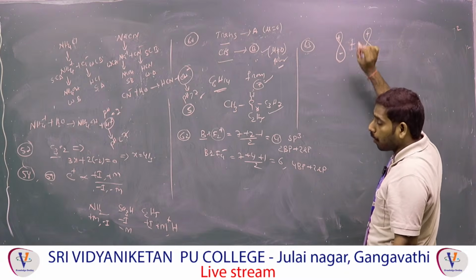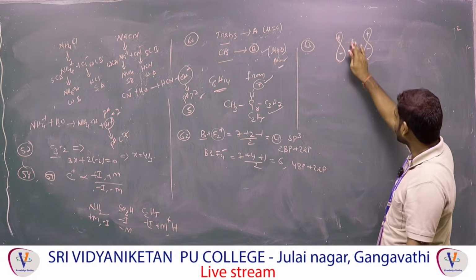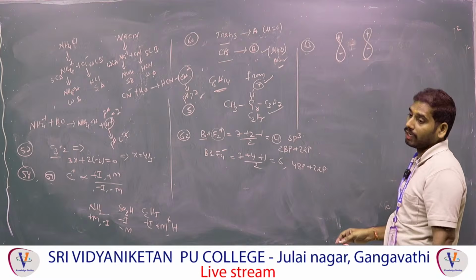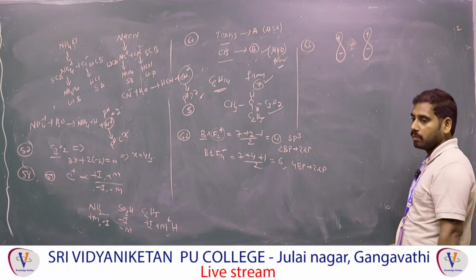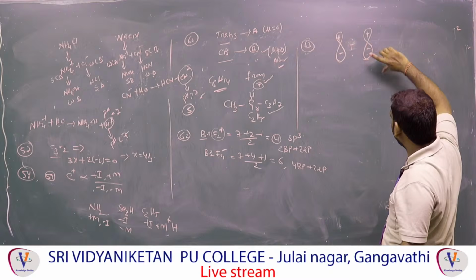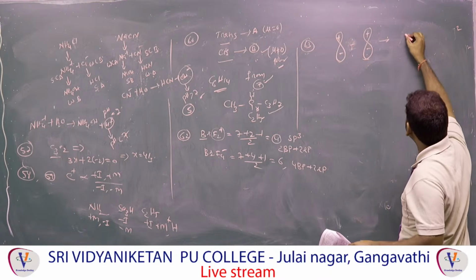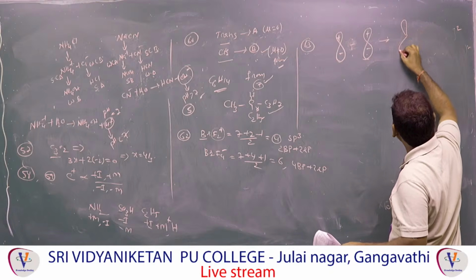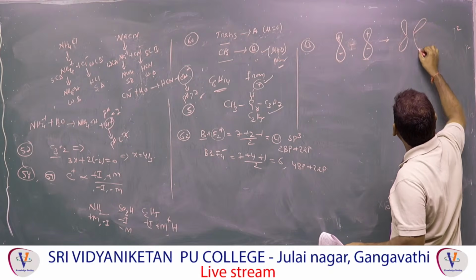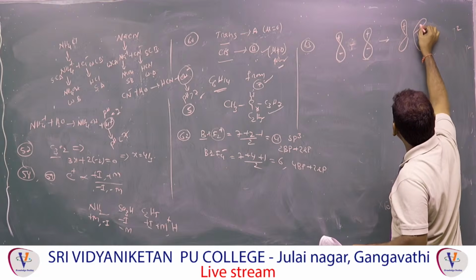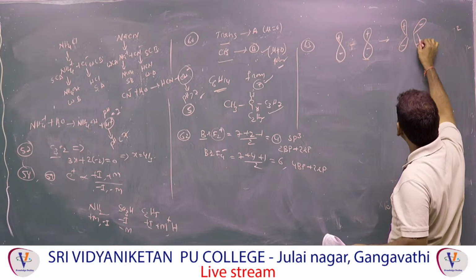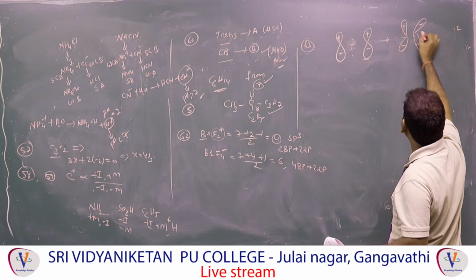If the positive sign is there, a bonding orbital is formed. If the negative sign is there, what will form? Anti-bonding orbitals will form. Anti-bonding means repulsion, then what happened? One of the orbital overlap lobes will be changed, like this. This is plus, this is minus. This is minus, this is plus. Observe now. This is called what?